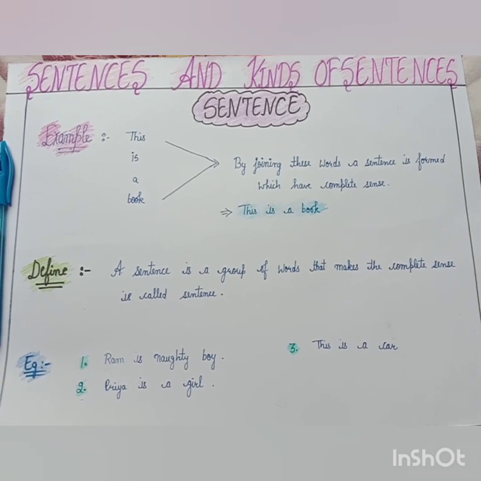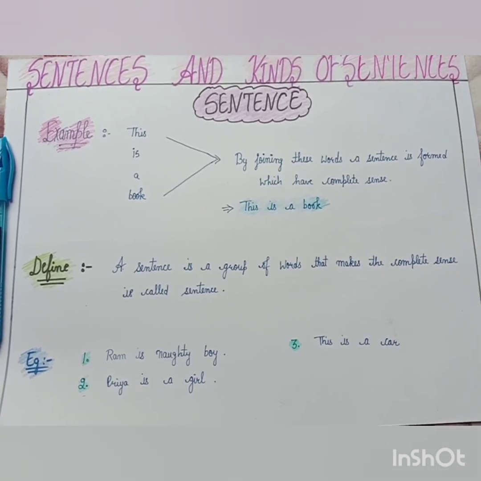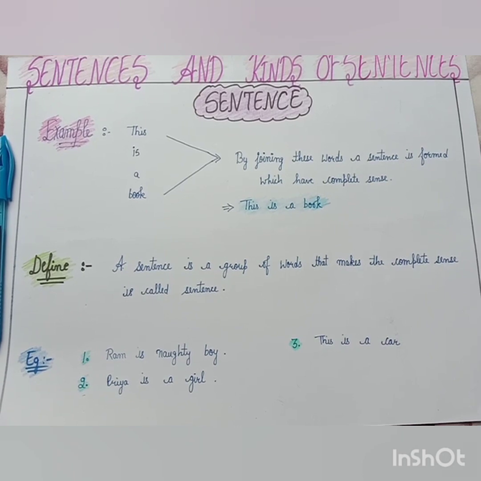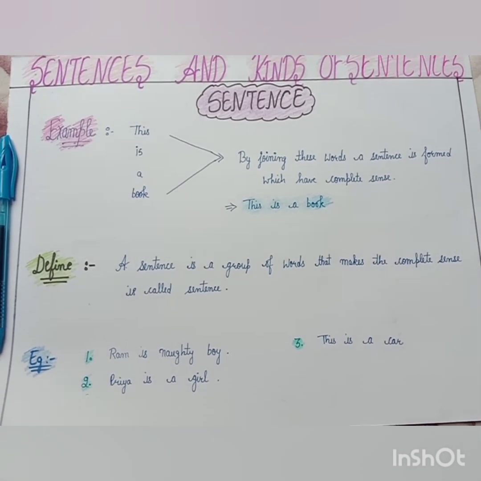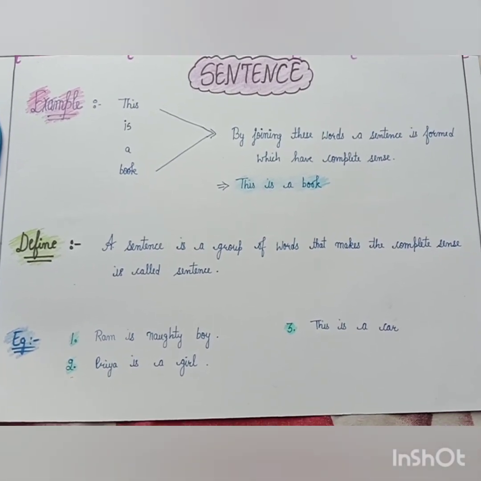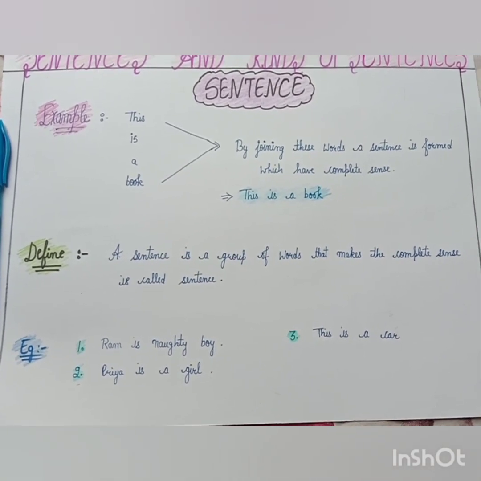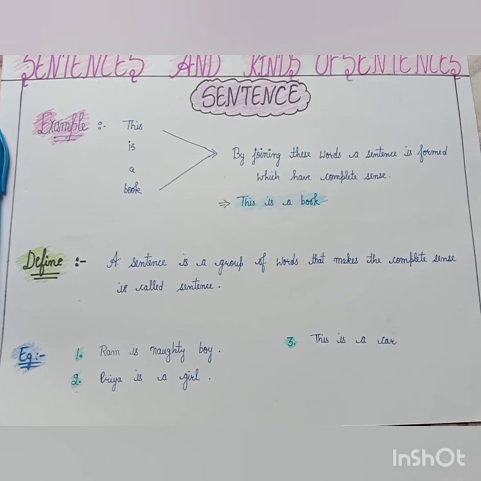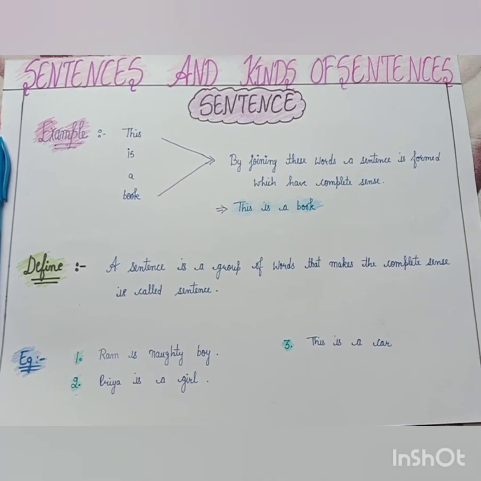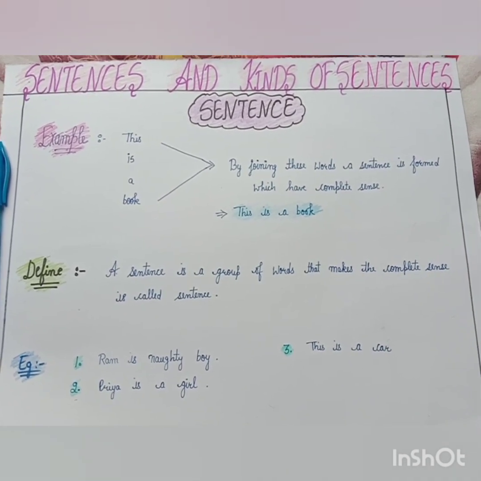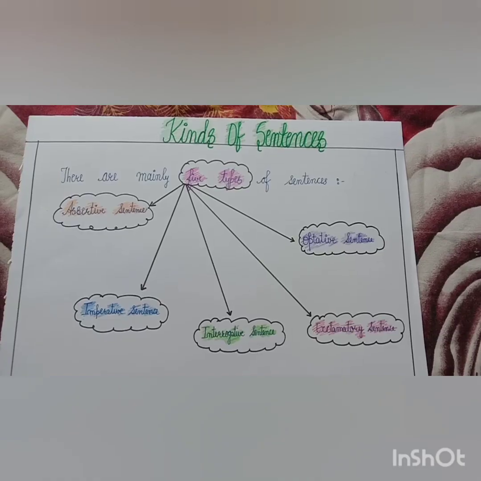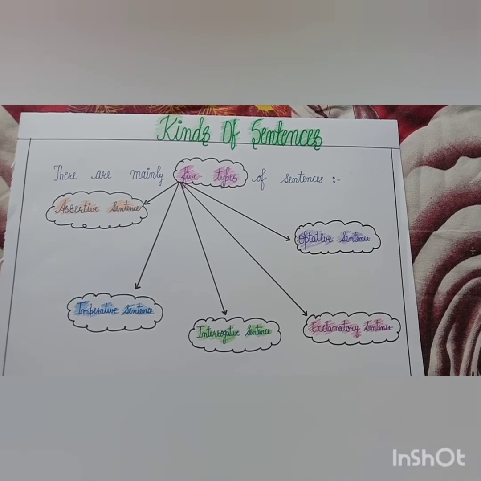As I have told you, by joining 4 different words, or any 2-3 words, we can make a sentence. I have given some more examples. Ram is a naughty boy. Priya is a girl. This is a car. Now you have understood how to make a sentence. Now we will move forward and read about the kinds of sentences.